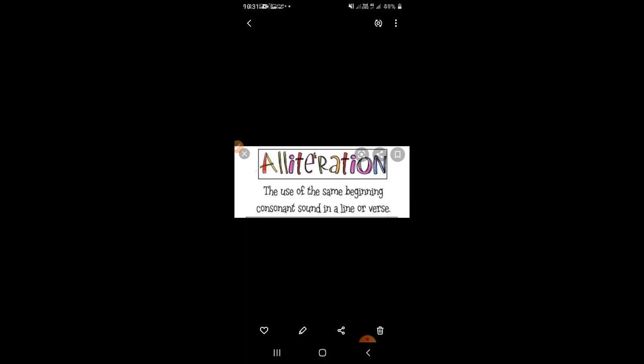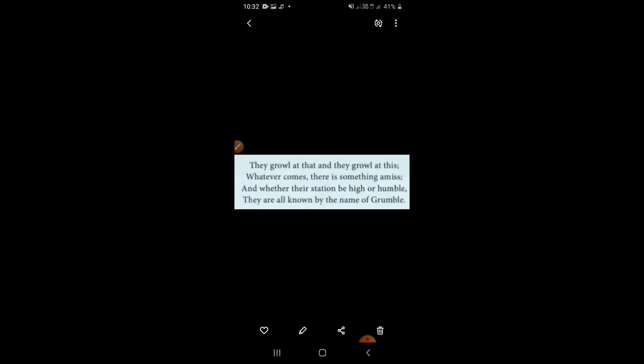Next one, alliteration. Alliteration is the use of the same beginning consonant sound in a line or verse. For example, see in your second stanza, high or humble is an alliteration, beginning with the same sound and same letter, high, humble.